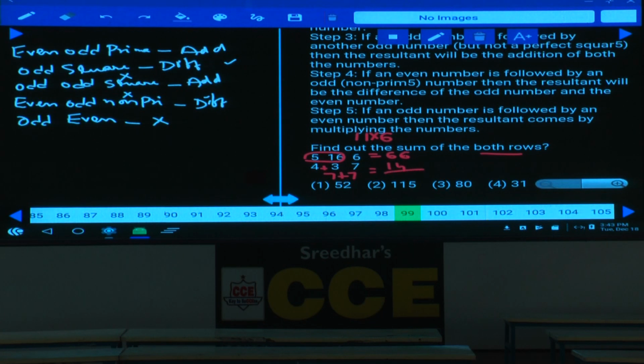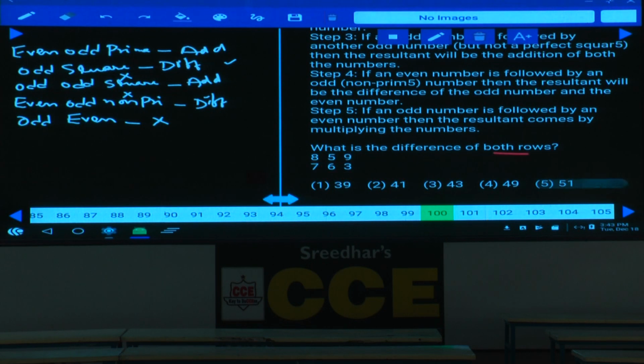Sum of both the rows. 66 plus 14 is 80, and it is given in choice 3. Clear now? Now this is about question number 99. Choice 3 is the answer. Then 100. Now in this question number 100, what is the difference between the rows?